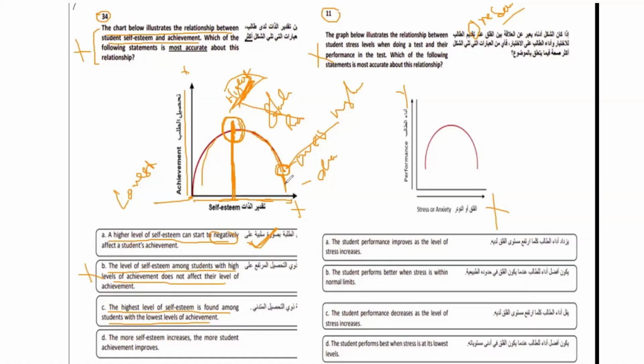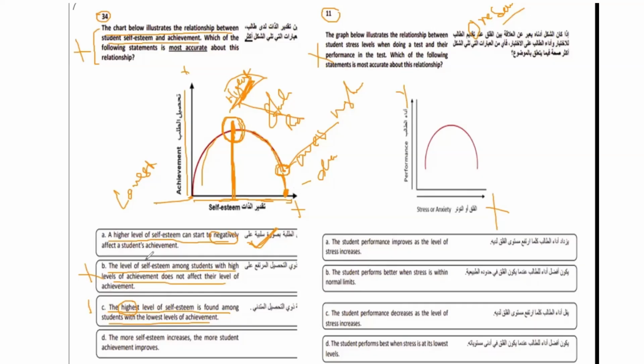So it's not the highest level, it's a higher level of self-esteem. Again, the performance here is not at the lowest level. It's not touching the line at the maximum point. So this is also wrong.